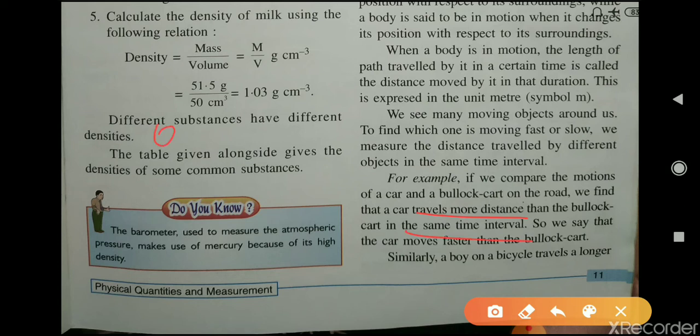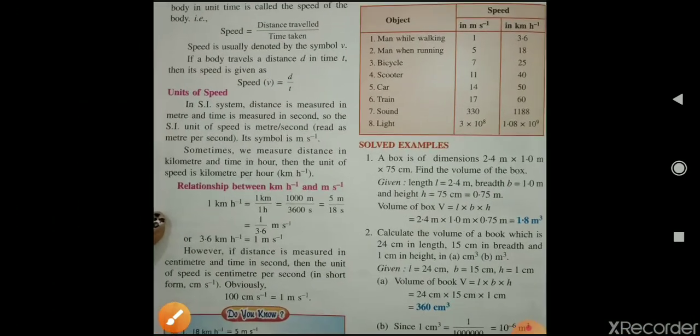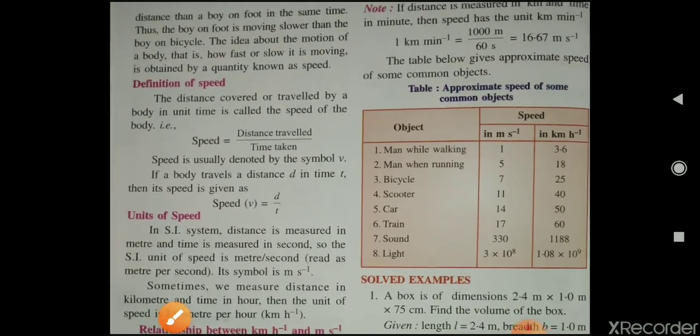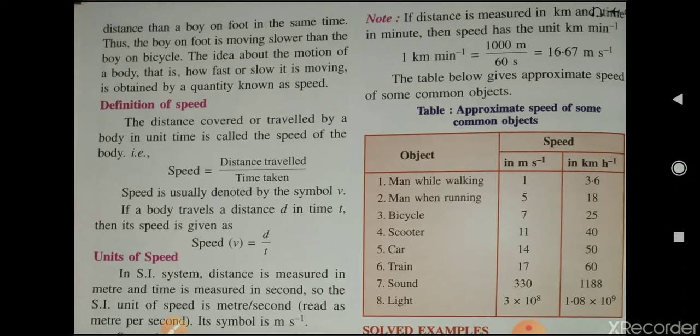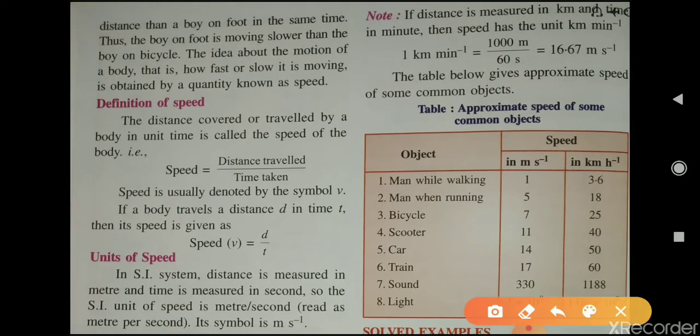Similarly, a boy on a bicycle travels a longer distance in a certain time than a boy on foot. Thus, the boy on foot is moving slower than the boy on the bicycle.